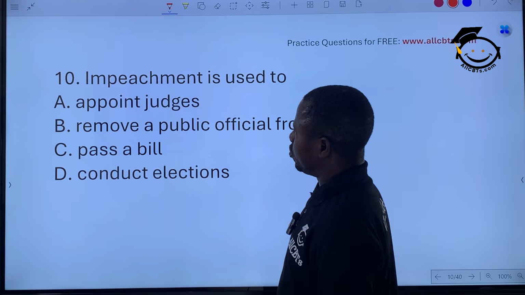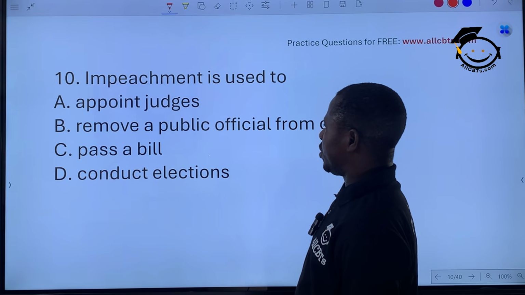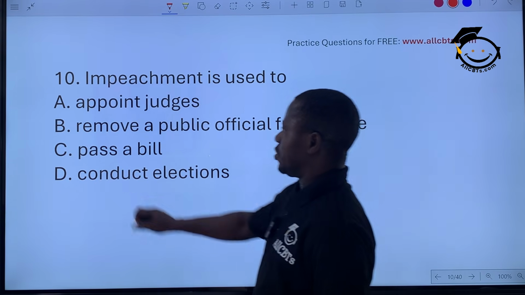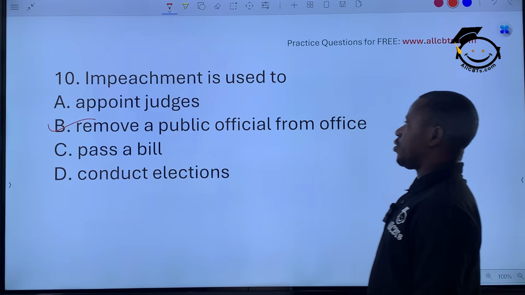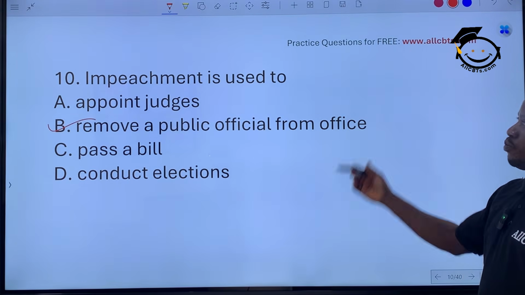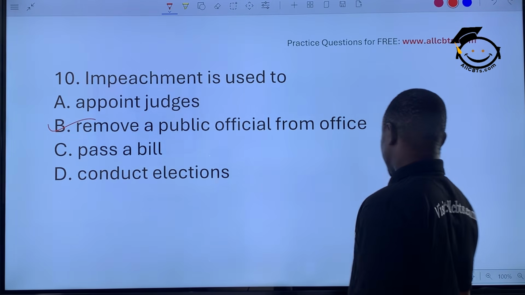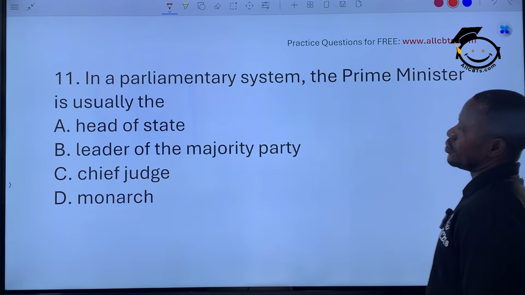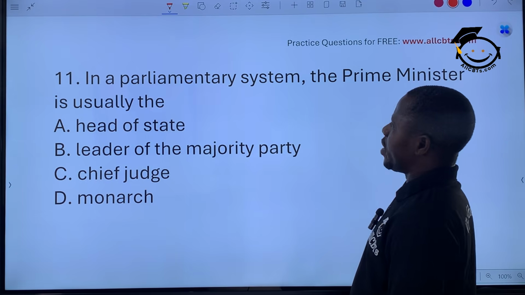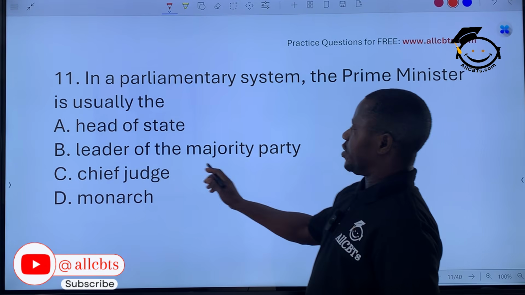Impeachment is used to appoint judges, remove a public official, pass a bill, conduct election. It is to remove a public official from office. You can impeach a president, you can impeach a governor. Okay? To remove.